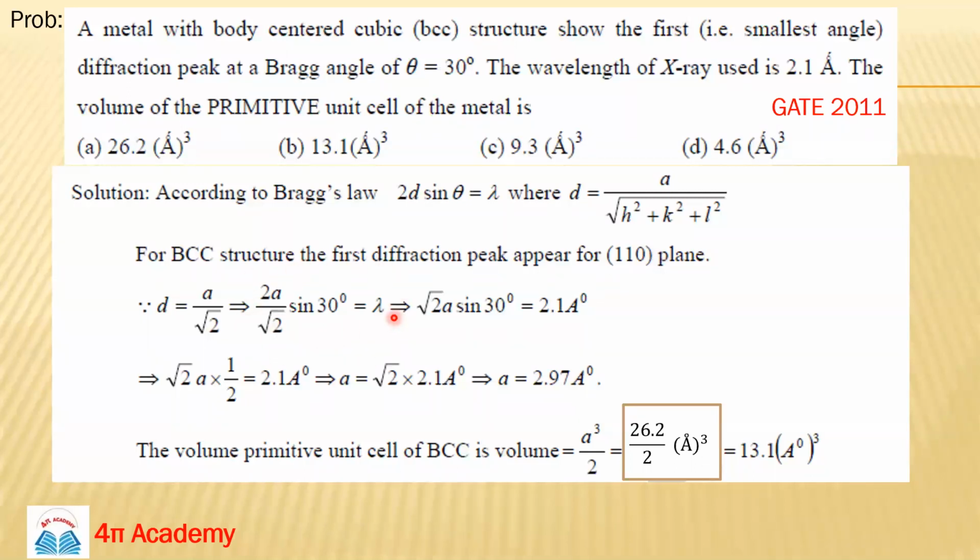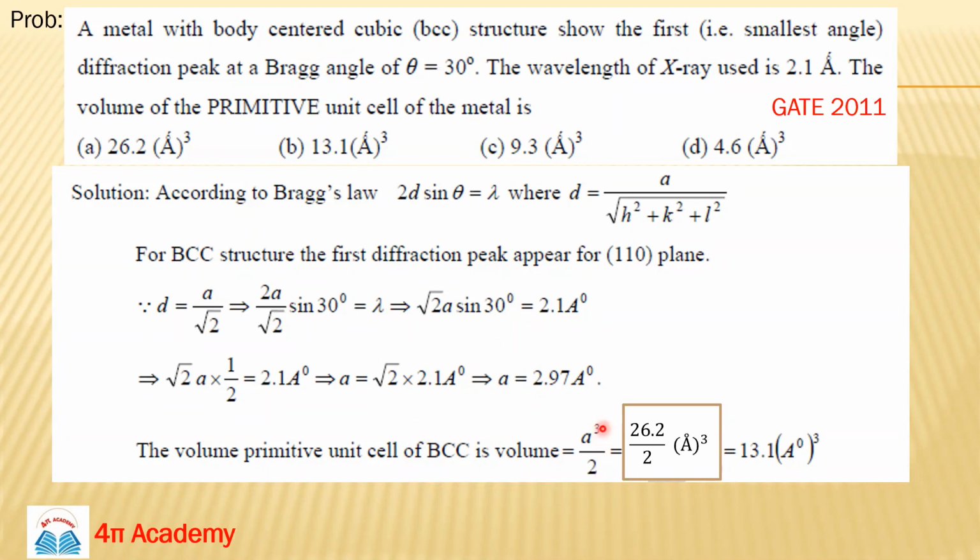From here you can get the value of a. You know sin 30 degrees, you have the value of lambda, so you can calculate a, the lattice constant.